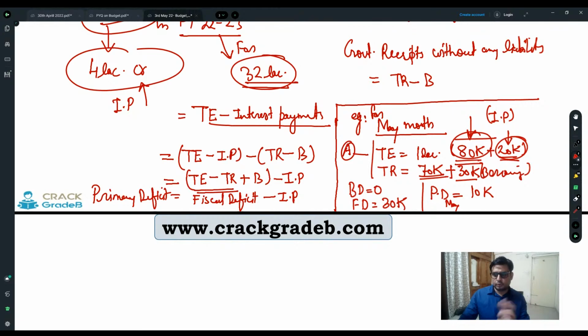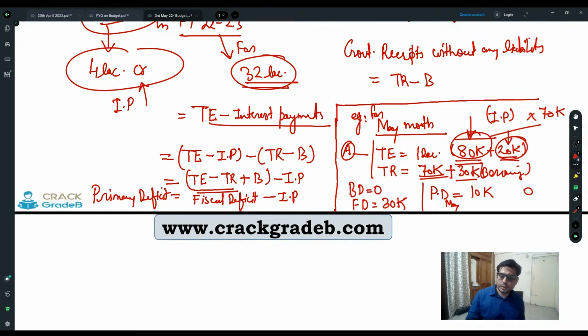For example, suppose in the same case, he says that actually my expenditure is not 80,000, our expenditure is only 70,000. Right? Our expenditure is how much? 70,000. So his expenditure is 70,000. In that case, primary deficit is going to be what? 0. Why? He is going to receive 70,000 in terms of his own earning.